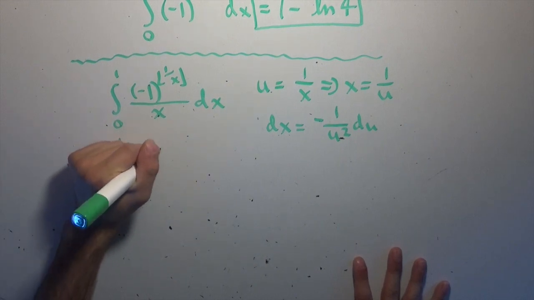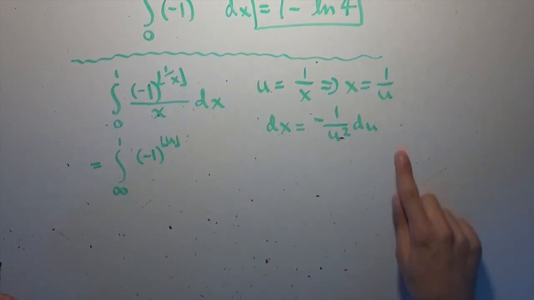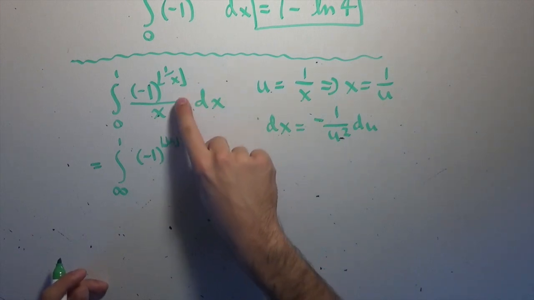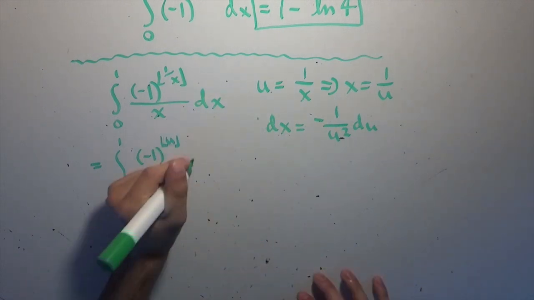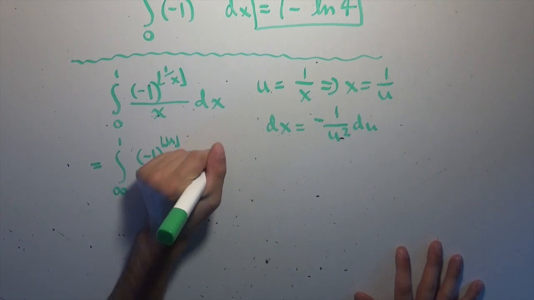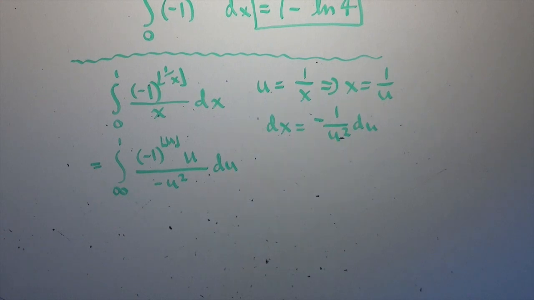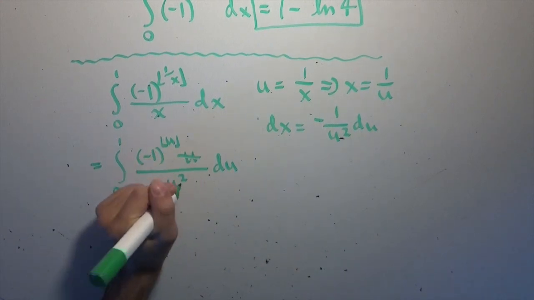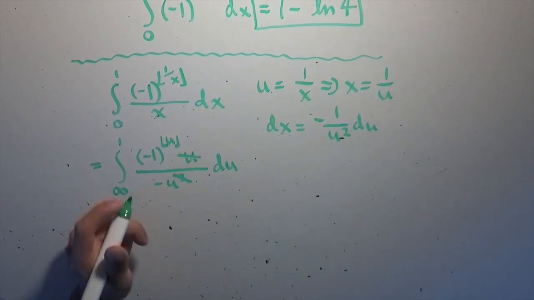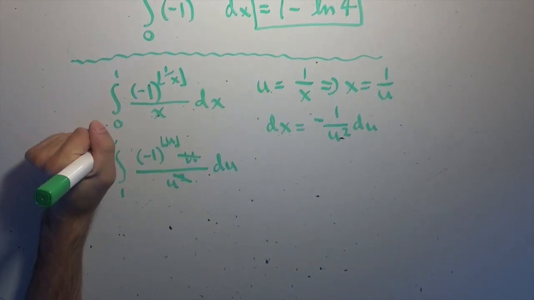We have -1 to the power of the floor of u, because 1 over x is u, and we can multiply by u on top, because 1 over x is u. But then dx is -1 over u squared du, so we can put the du there and the -u squared down there. Then we cancel the u on top with one of the u's on the bottom, and use this negative to flip the bounds of the integral, so we don't have to worry about things being done oppositely.